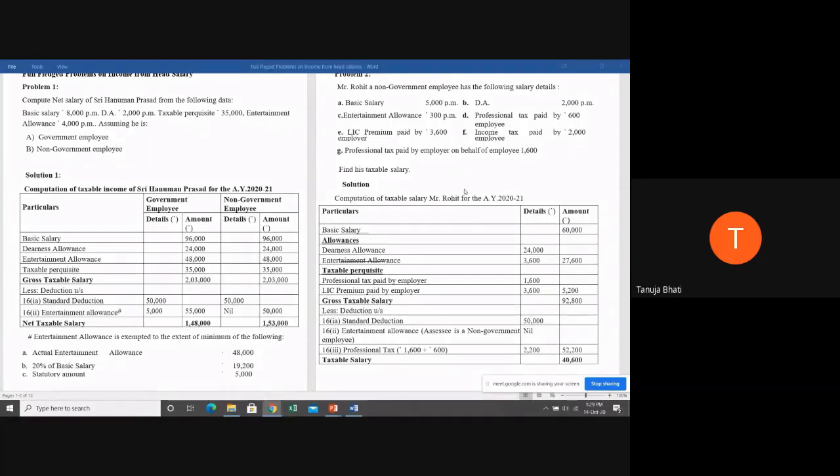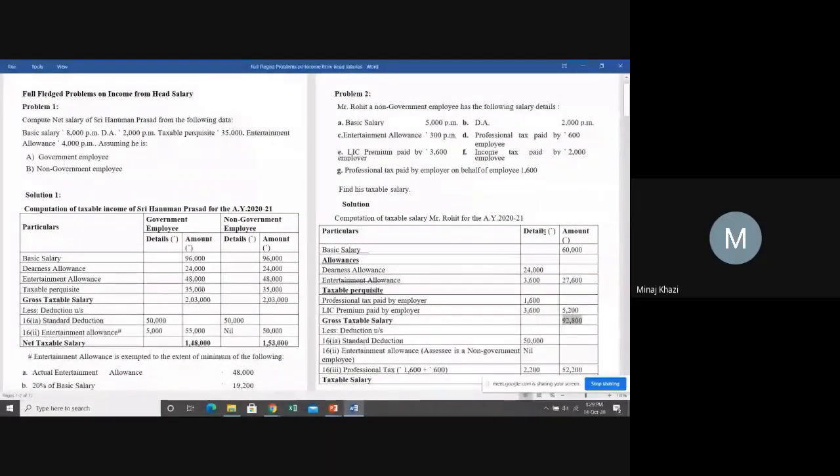Since the information is given in the problem, we are taking it as a deduction. So 2,200. So total deduction is 52,200, which we have to deduct from gross taxable salary. Then we get the net taxable salary, which is 40,600. Have you understood the second problem, students?